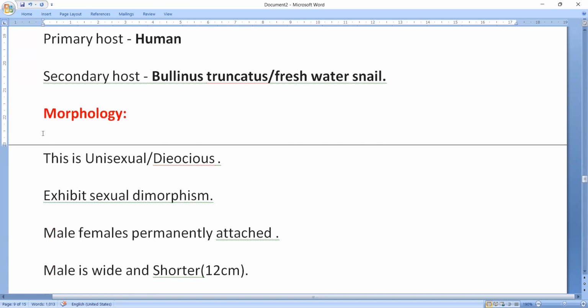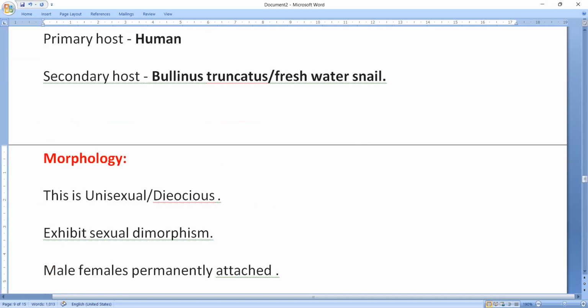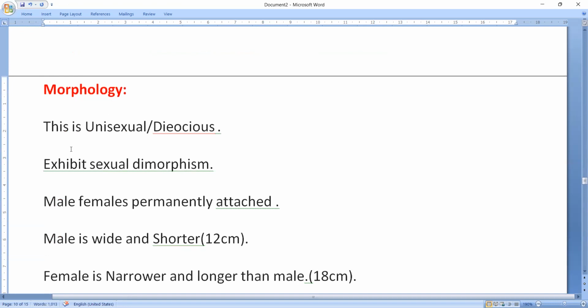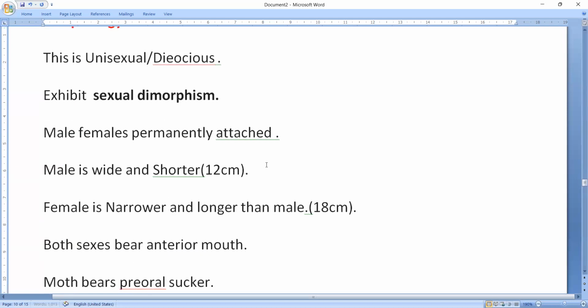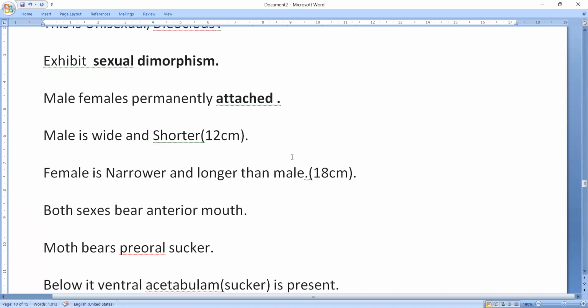Then morphology or external structure. So these animals are unisexual or dioecious. That means male and female are separate. Okay, they exhibit clear sexual dimorphism. That means we can identify the male and female by external features itself. So male and female are permanently attached. Generally, male and female are attached with each other in their life cycle.